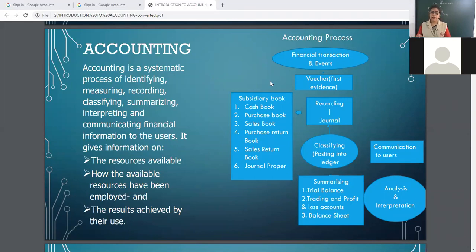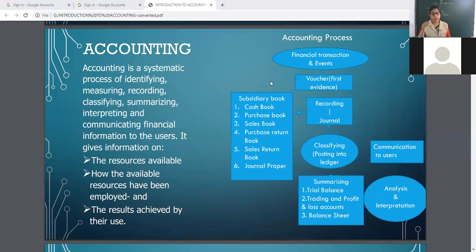Okay. Then balance sheet. Balance sheet shows financial position, assets and liabilities, and when it matches, a commerce student will be happy because it shows that all the transactions are correct. Now with the help of these accounts, analyzing and interpretation will be performed. For future, policies can be made, comparison can be possible. And this information is then communicated to its users.